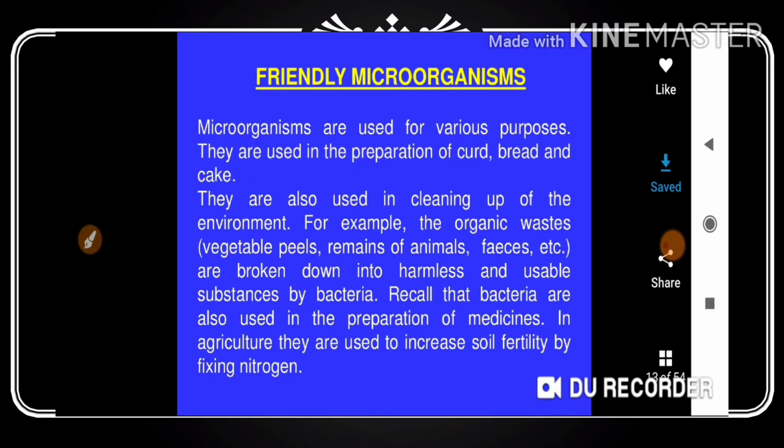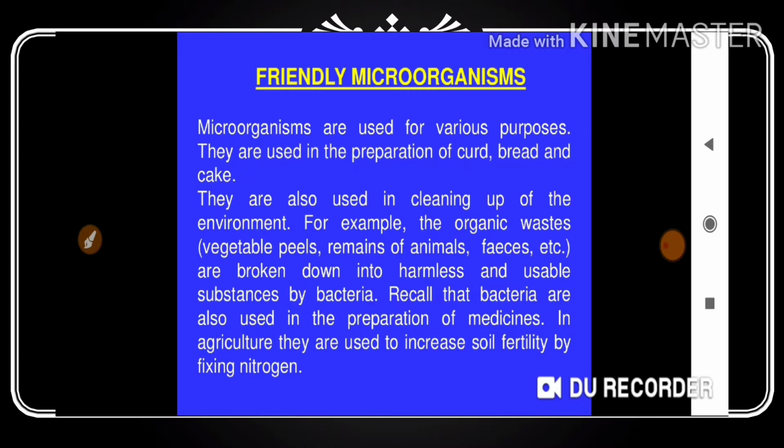I also showed you some pictures of bacteria, algae, protozoa, fungi, and viruses. We also discussed COVID-19, the coronavirus, and how it badly affected not only India but the whole world.